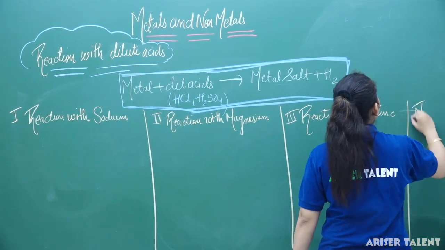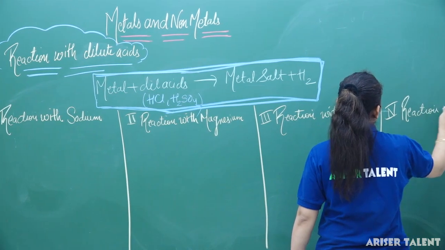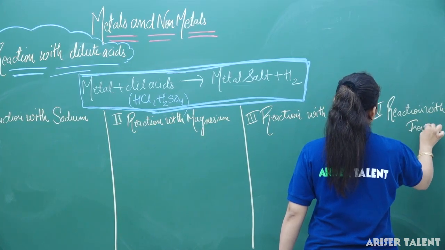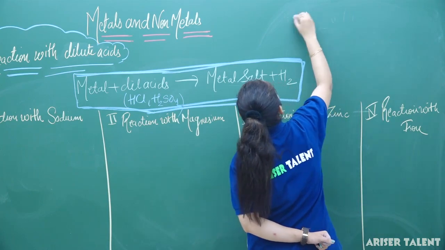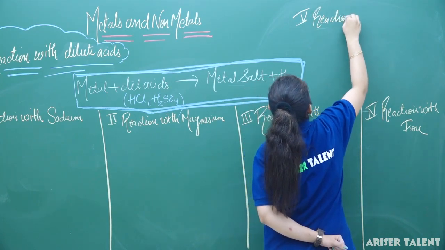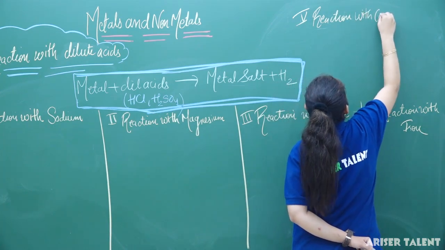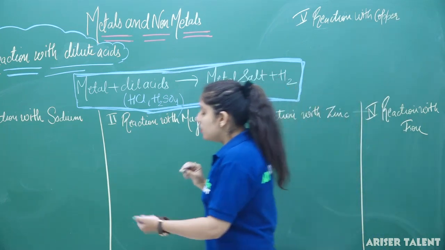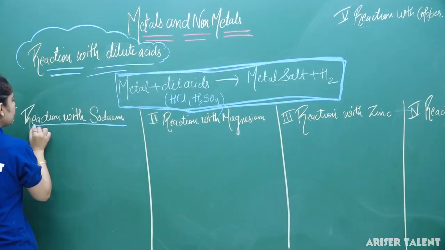Fourth one is reaction with iron. The fifth case is reaction with copper, that I am writing here. So our first case is reaction with sodium.